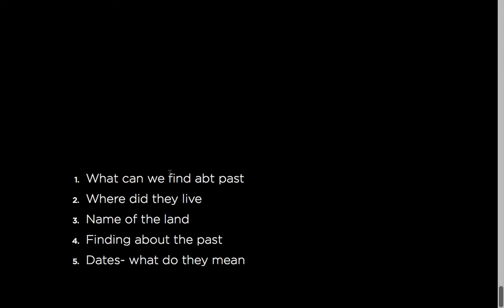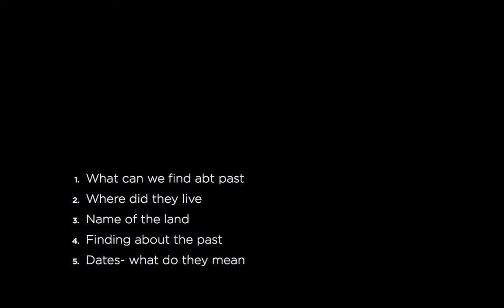Let's quickly go through again the five larger topics of this chapter. First was what can we find about the past. This was about what people wore and how they found food. Second was where did they live. This covered five regions. First was the Narmada River. Second was the Suleiman and Kirthar Hills, where agriculture had been started.